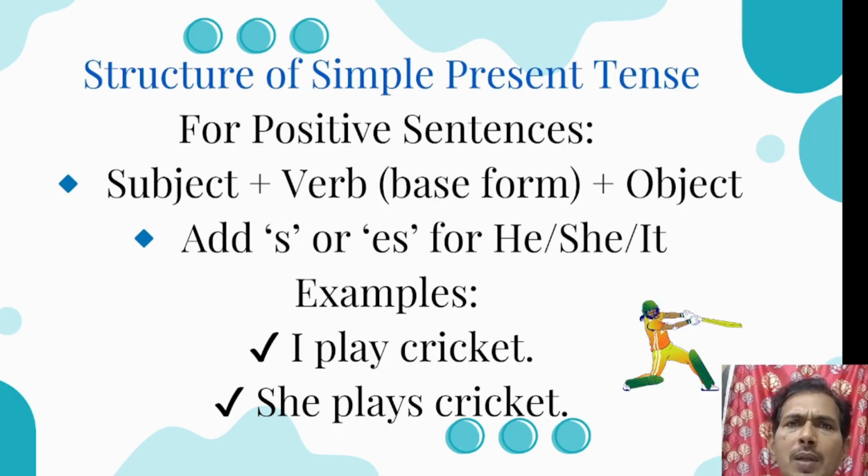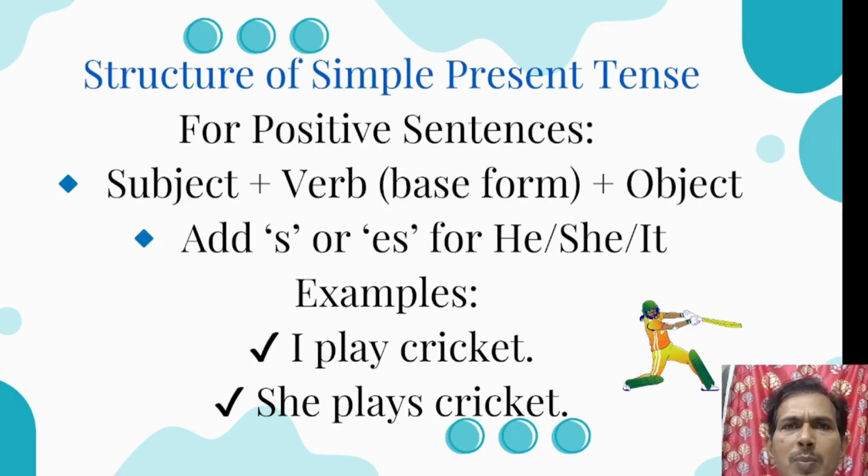For example, here I play cricket. Here the subject is I, it is a first person pronoun. But she plays cricket. Here the subject is she, which is a third person singular pronoun. So when the subject is a third person singular pronoun or a singular noun, then we add s or es to the base form of the verb.